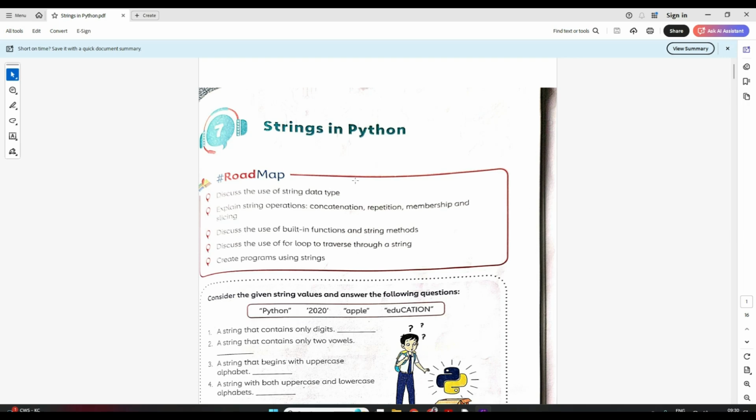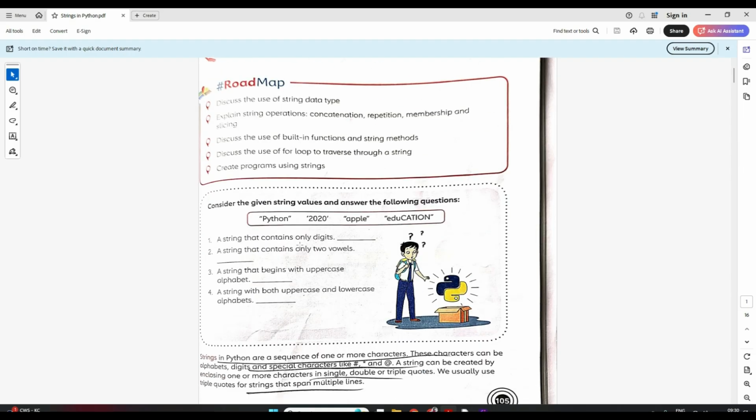Hello students, today we are going to understand the chapter on strings in Python. This is a CBSE class 7 chapter. So let's try to understand more about strings in Python, and how we can perform different operations on strings in Python. Okay, so let's start off.